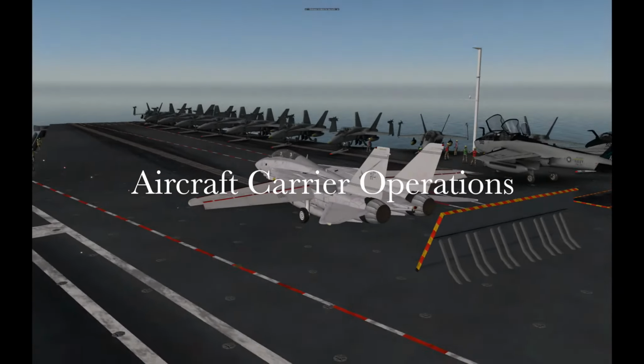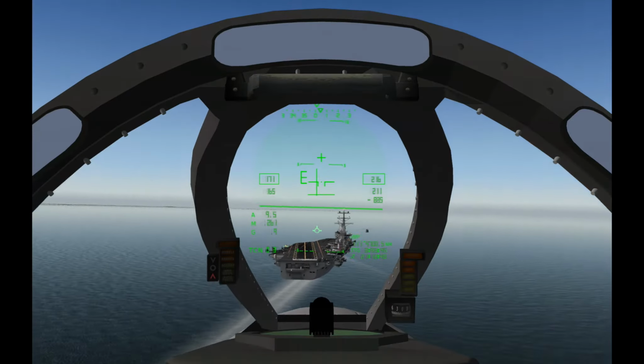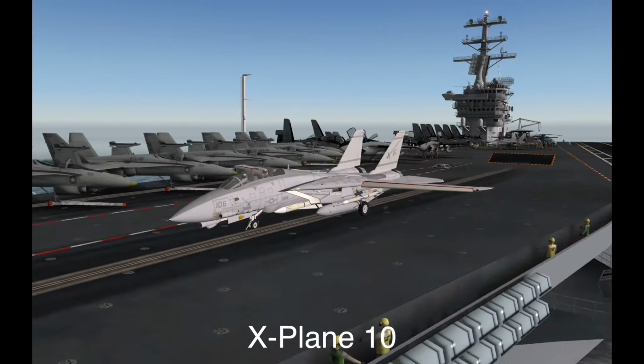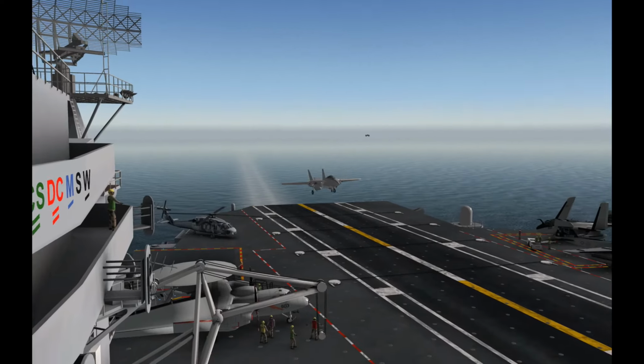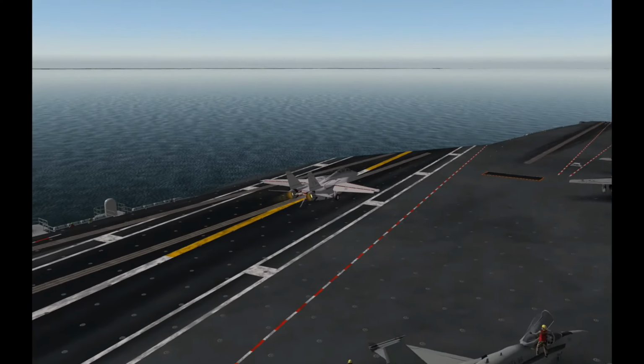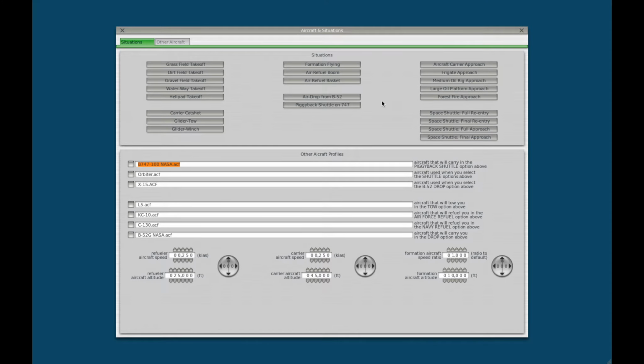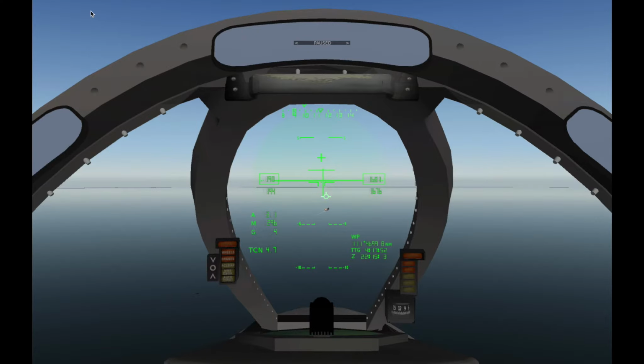In this video, we will look at aircraft carrier operations and the Dryden Sims F-14B Tomcat version 10.2 for X-Plane 10. You can set up an aircraft carrier approach from the Aircraft and Situations tab in X-Plane. This will put you on a 5-mile final, but I recommend you pause the sim and get set up better.